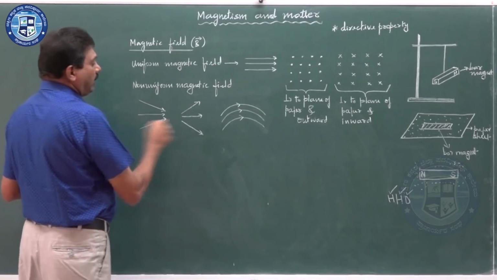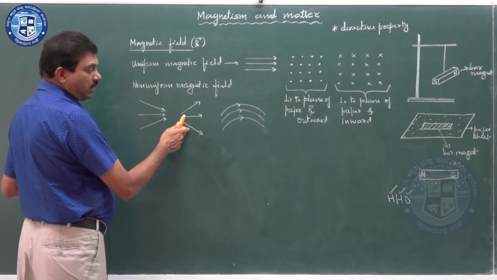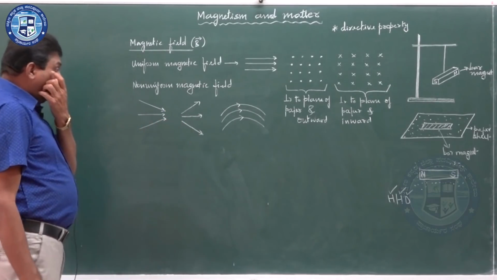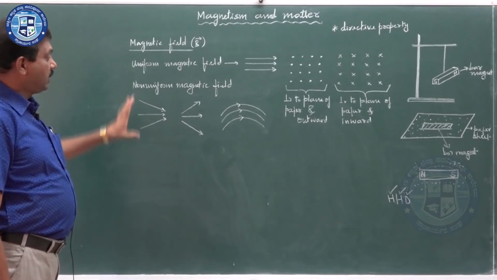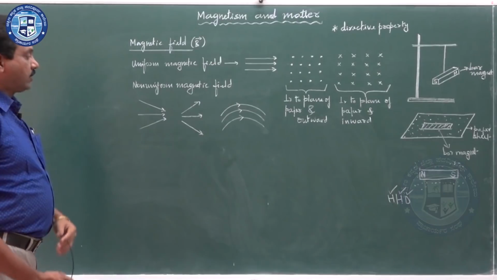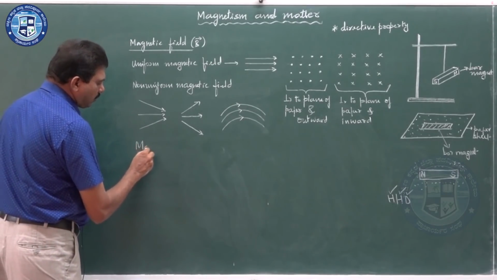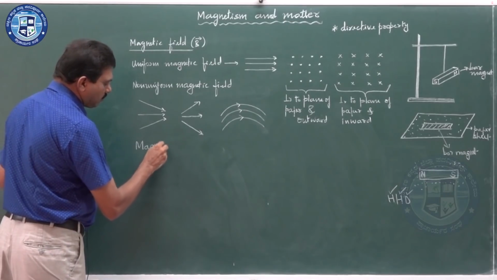So, converging, diverging or curved magnetic field lines represent non-uniform magnetic field. Next, I already spoke about this word, magnetic field lines.